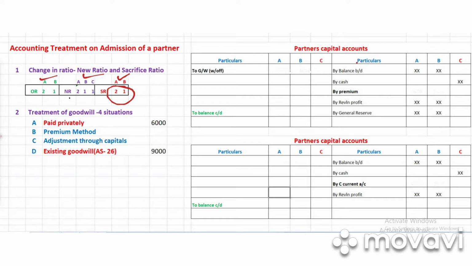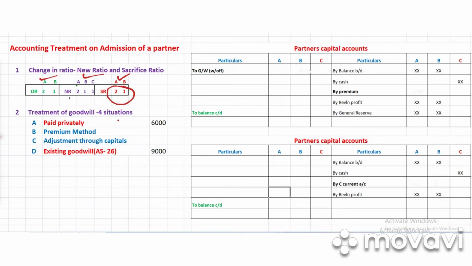So when C brings goodwill and C pays this goodwill to the sacrificing partners A and B privately, okay, in his personal capacity, then what do we have to do? We don't have to do anything. We just ignore this completely.